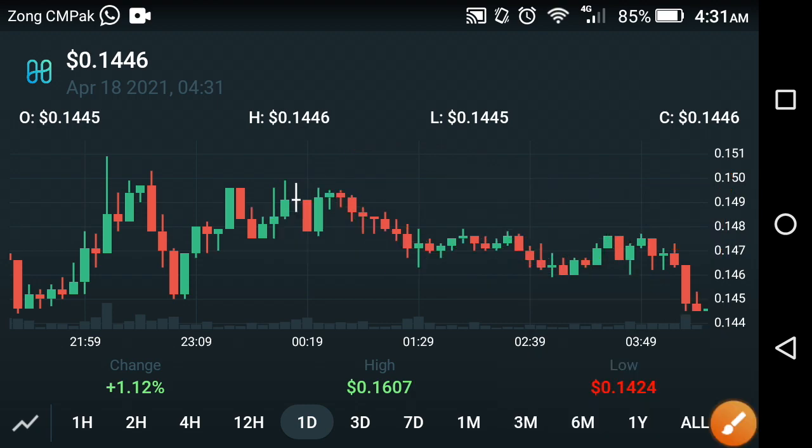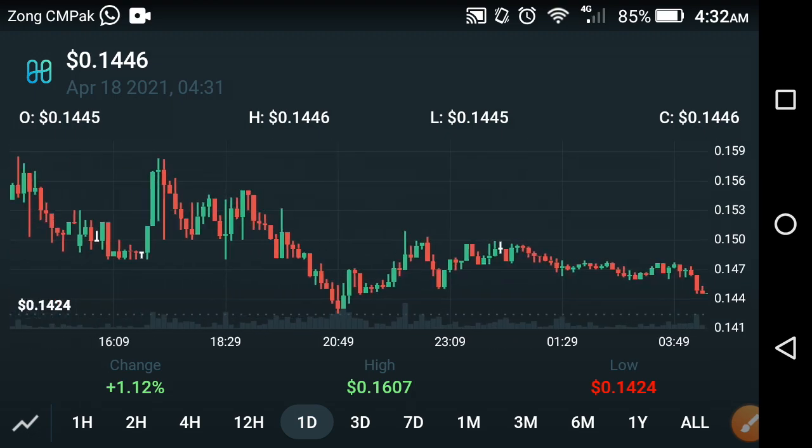So what's your opinion about Harmony coin? How much chance is there that it takes a jump and how much chance that it falls down? My personal experience is that there is a 50% chance it goes up and 50% it falls down, but we can't say about the future of Harmony coin. Maybe there is a high jump in the coming days, and maybe no fall occurs in Harmony coin, and we can't say perfectly what's going to happen next.